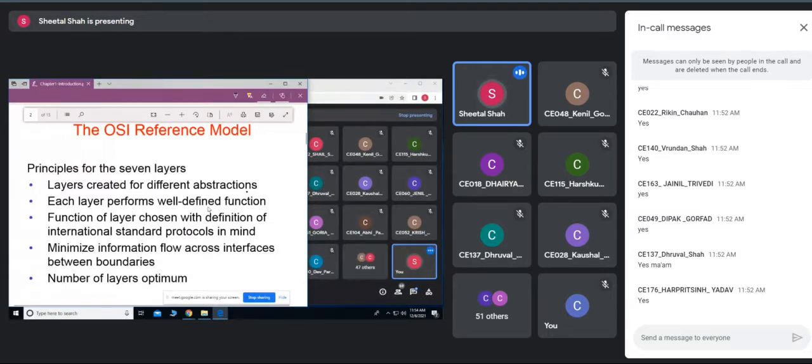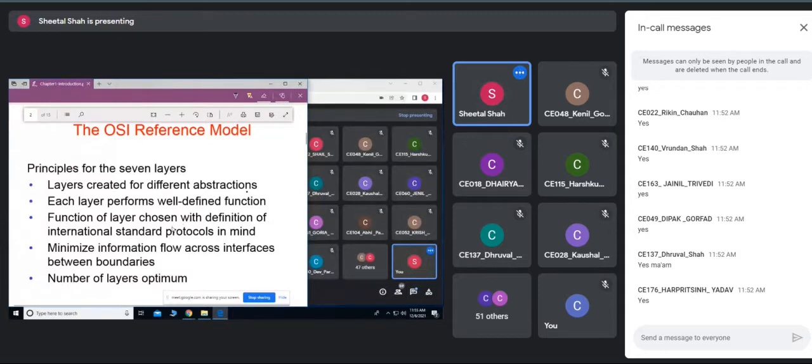Each layer should perform a well-defined function, and all these functions should be prepared such that they have standard protocols. These protocols should be internationally standard. So each function of each layer should perform a certain function while keeping in mind the standards of these protocols.